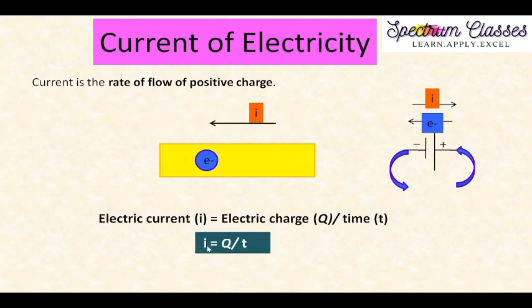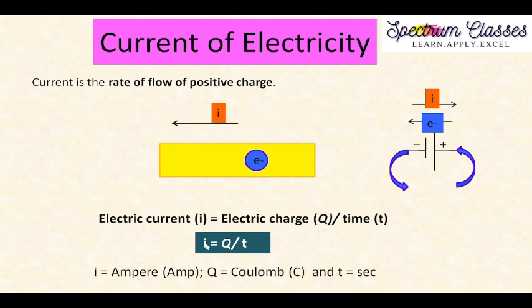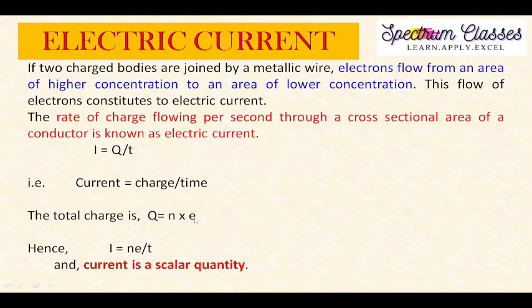So here you can also understand it with this formula, I is equal to Q upon T, and the units are: I in amperes, Q in coulombs, T in seconds, right? Now coming to the definition. This is all we have discussed in the previous slide. If I replace this Q by N into E, then the current I will be equal to N into E upon T. And the interesting fact is this: current is a scalar quantity.